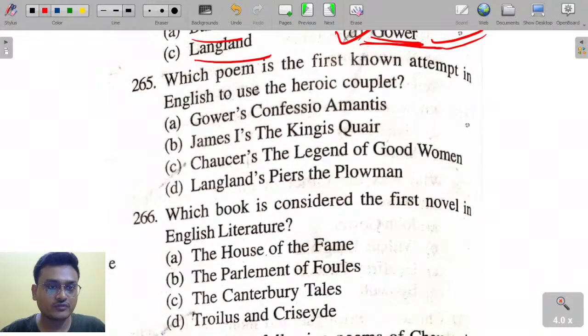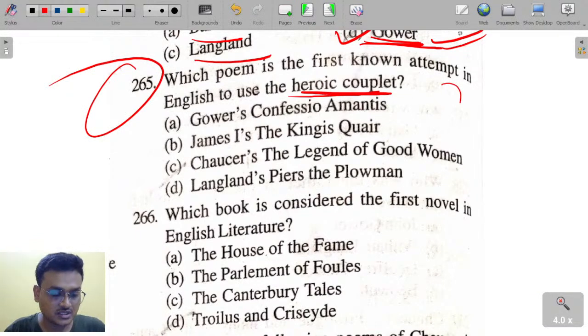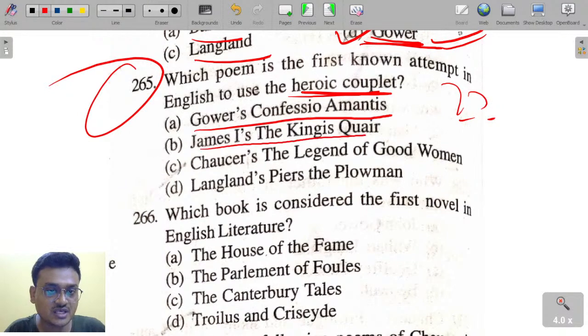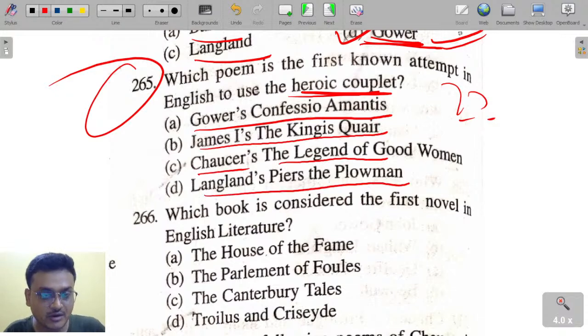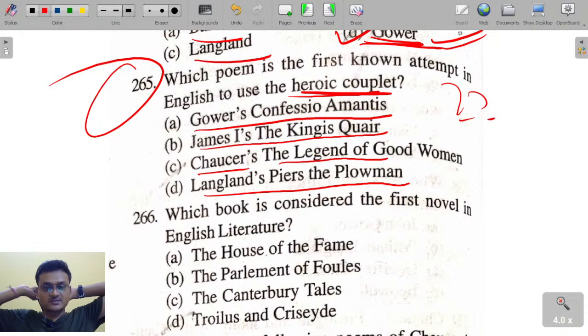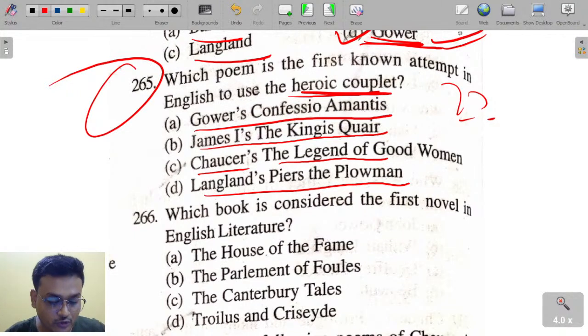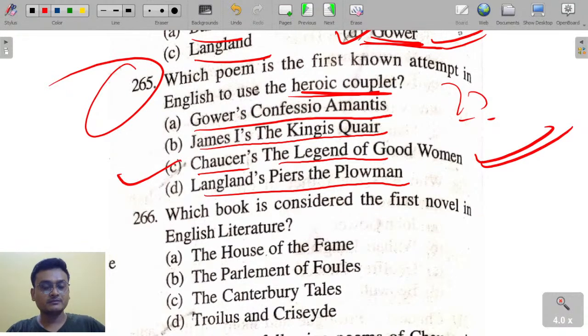Which poem is the first known attempt in English to use the heroic couplet? Heroic couplet was for the first time used in Gower's Confessio Amantis, James the First's The King's Quair, Chaucer's The Legend of Good Women, Langland's Piers the Plowman. Piers the Plowman is actually an alliterative verse. The motive was to expose the corruption of the church. Again, Chaucer's The Legend of Good Women is the right answer. Excellent.